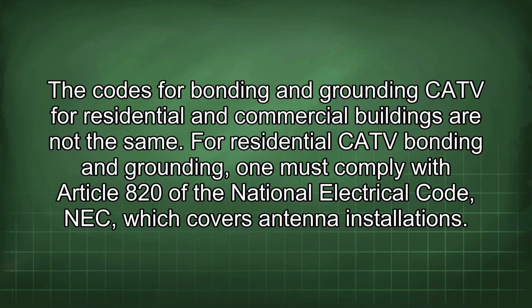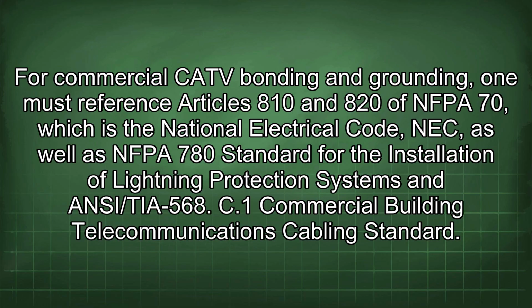Codes for bonding and grounding CATV for residential and commercial buildings are not the same. For residential CATV bonding and grounding, one must comply with Article 820 of the National Electrical Code, NEC, which covers antenna installations. For commercial CATV bonding and grounding, one must reference Articles 810 and 820 of NFPA 70, which is the National Electrical Code, NEC, as well as NFPA 780, the standard for the installation of lightning protection systems, and ANSI/TIA 568.C1, the Commercial Building Telecommunications Cabling Standard.